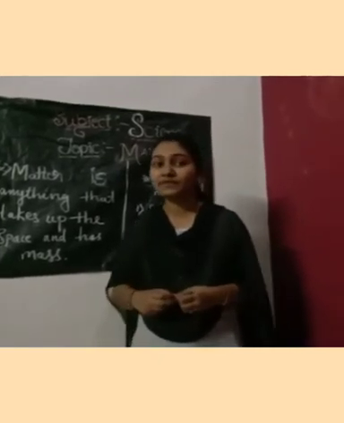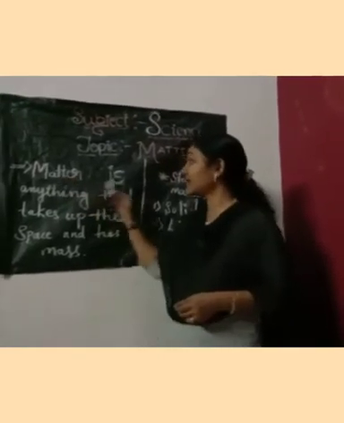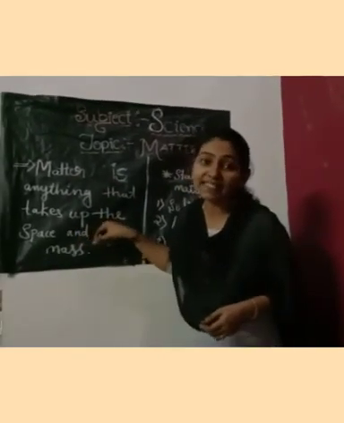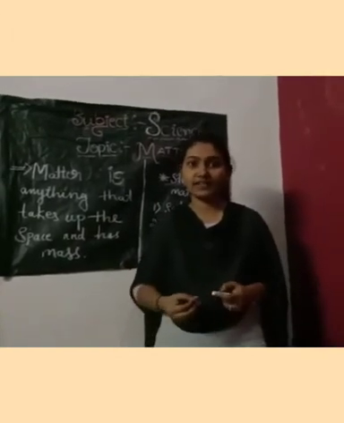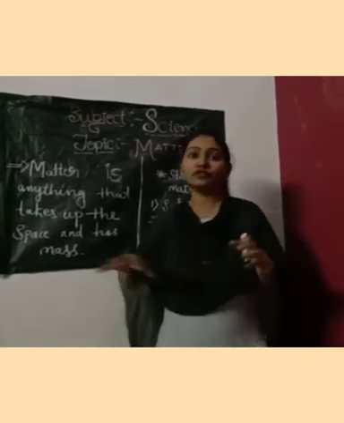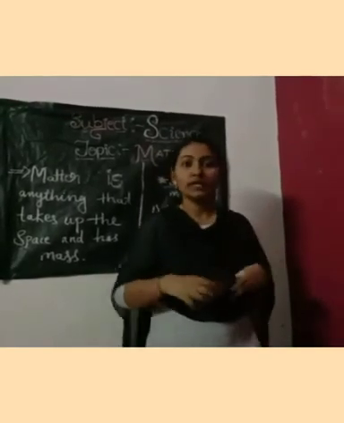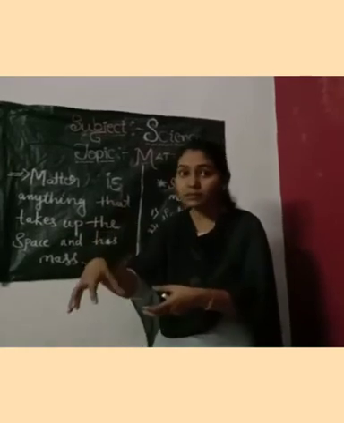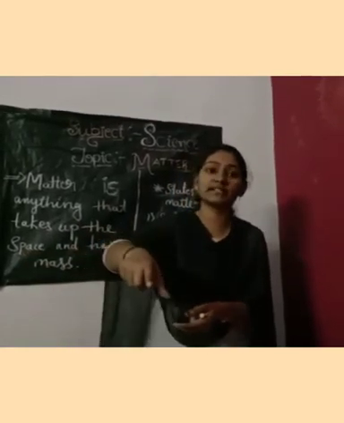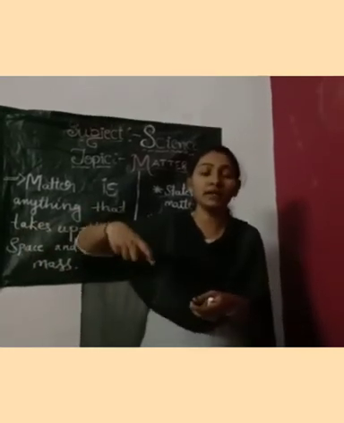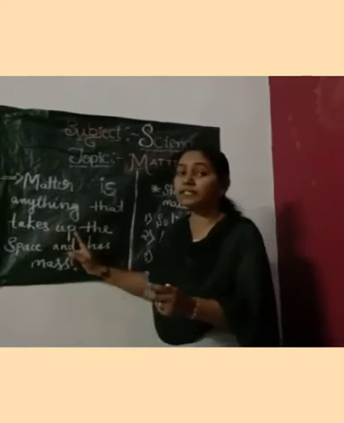So what is matter? Yes, let me explain to you. Matter is anything that takes up space and has mass. So whatever thing, whatever object you see, it is going to take up its own space. For example, if you have kept a chair in your home, it is going to occupy a particular space. That space is particularly for that chair itself. Wherever that chair is kept, it is going to occupy some space. So that is what matter is, anything that takes up space.